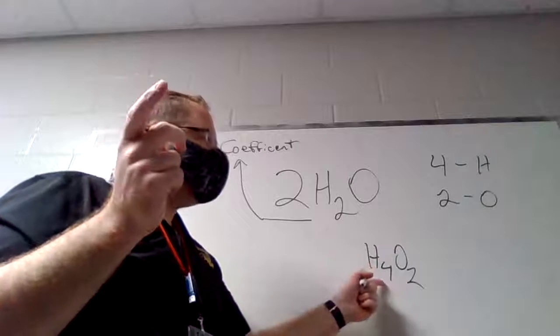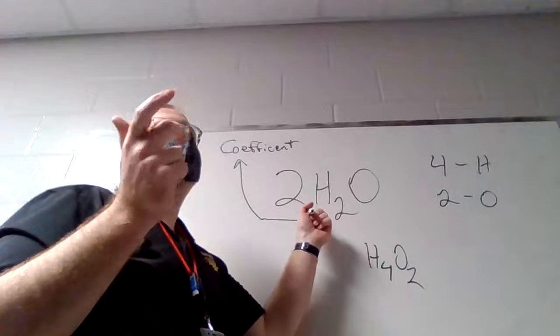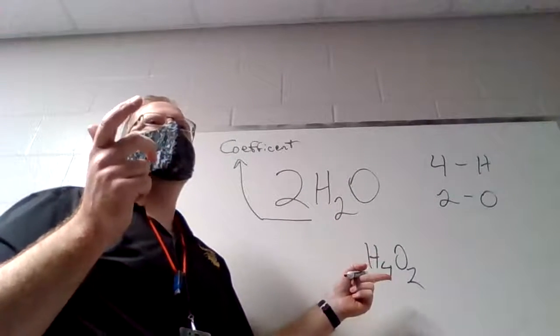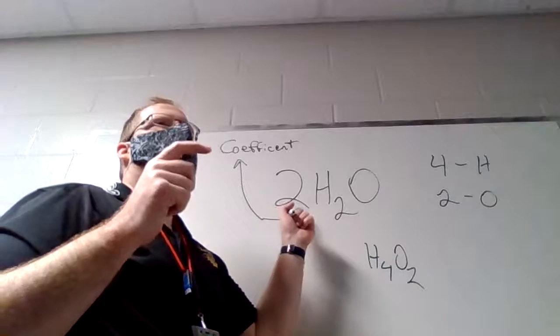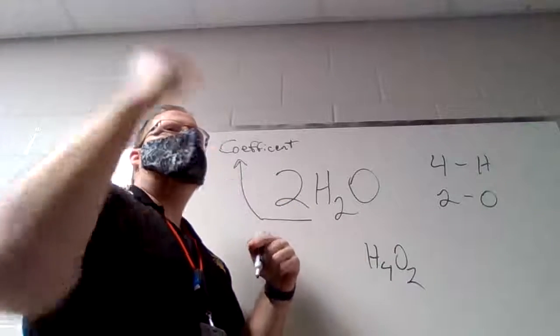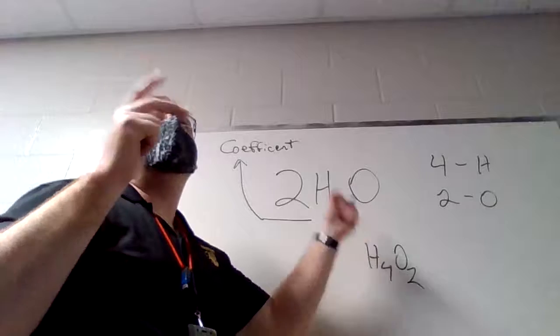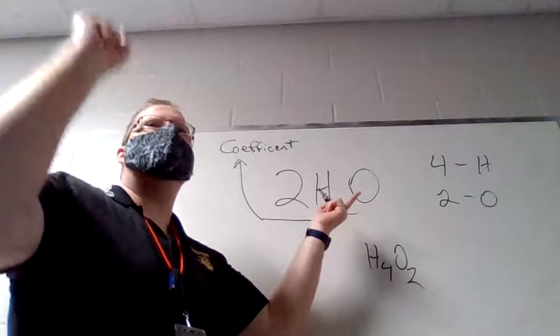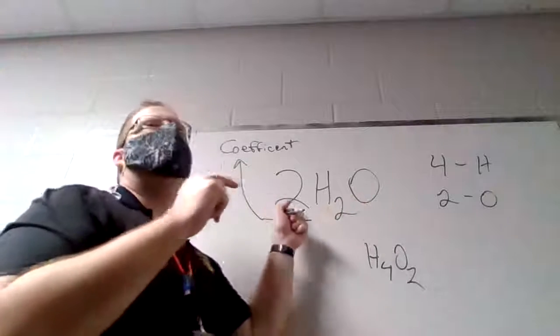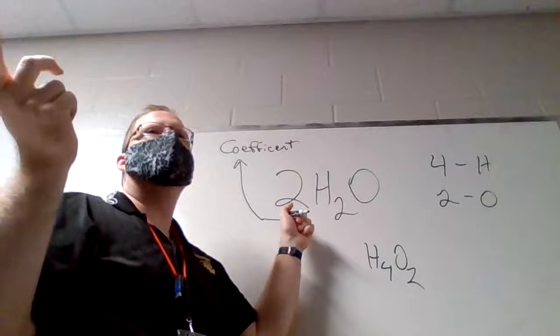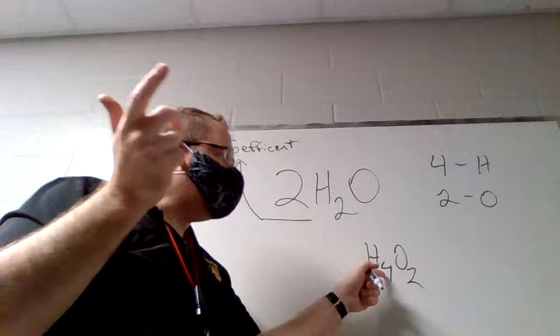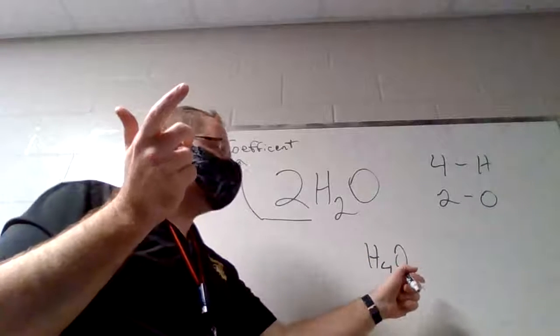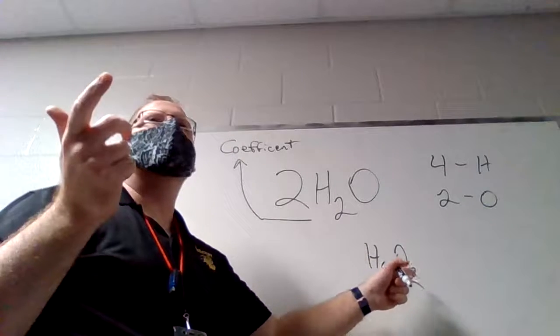It has the same number of atoms as the stuff up here, but it's a different formula. And so the reason we use a coefficient is to show you I have twice as much of this type of atom, but I'm not changing the atom. This is still a water molecule with 2 hydrogens and 1 oxygen, but I have 2 of those water molecules. Does that make sense? If I double everything in the formula and still write it as the formula, this is no longer water.